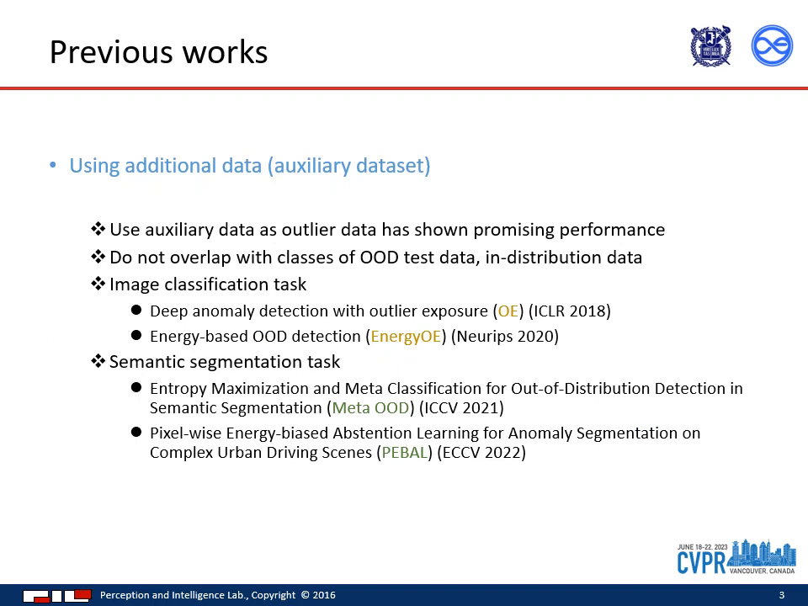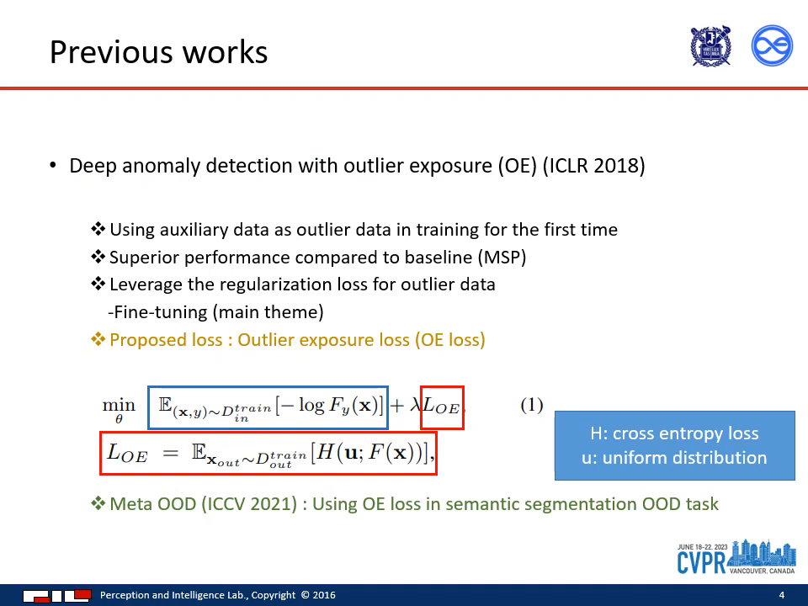Auxiliary data consists of classes that do not overlap with OOD test data or in-distribution data. There are papers related to this methodology in the context of image classification task and for semantic segmentation task. In the ICLR 2018 paper on OE, outlier exposure, they were the first to utilize auxiliary data as outlier data in training. This approach demonstrates significantly better performance compared to the traditional MSP model.